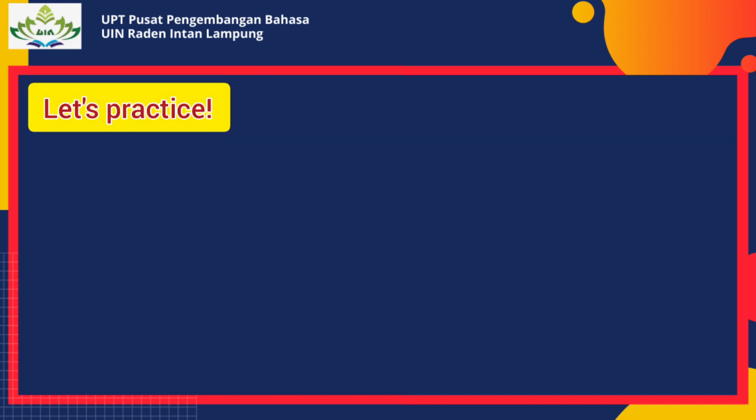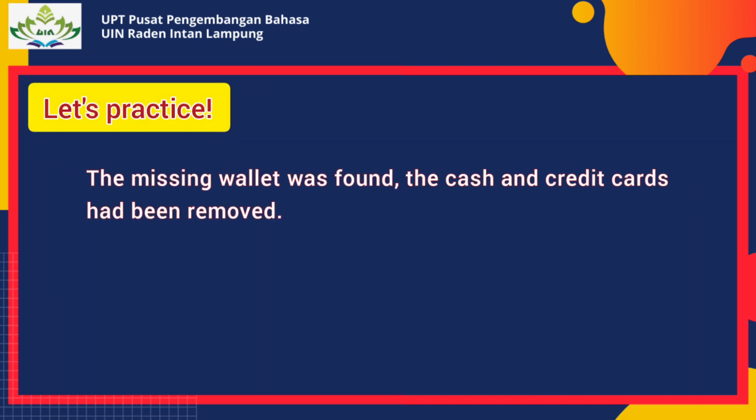Let's practice. Look at the sentence. The missing wallet was found, comma, the cash and credit cards had been removed. Kalimat ini benar atau salah? Yes, you are right. This sentence is incorrect because there is no connector to connect the two clauses.